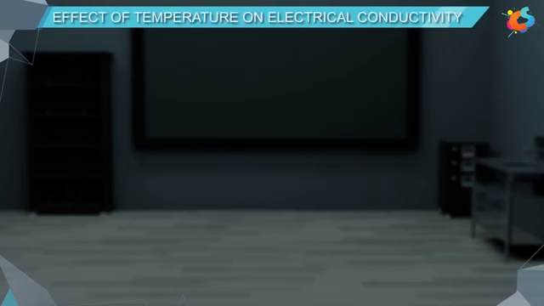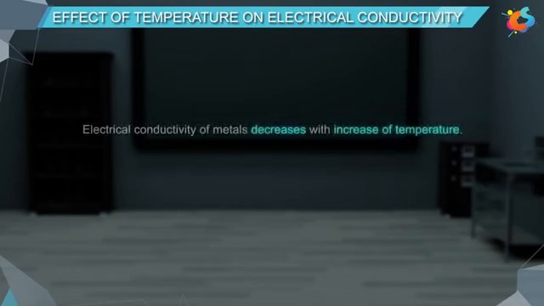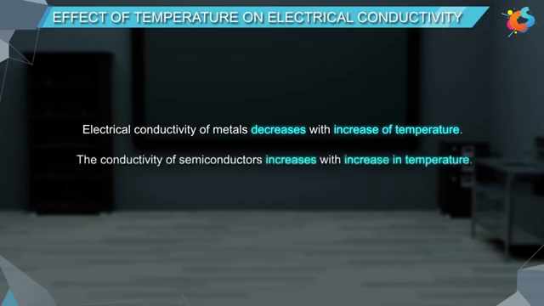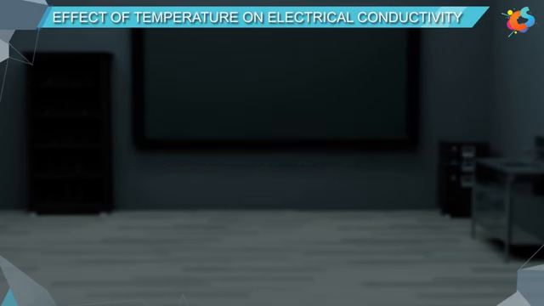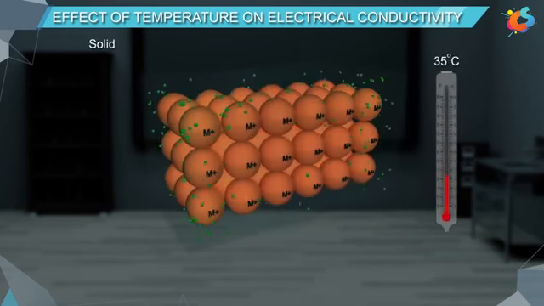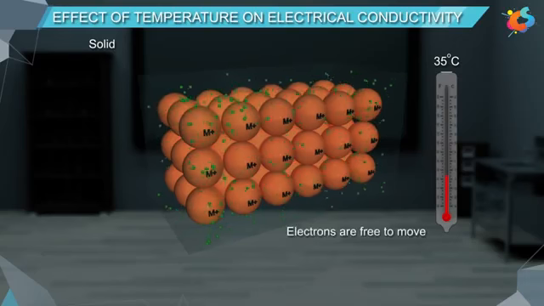Effect of temperature on electrical conductivity. Electrical conductivity of metals decreases with the increase of temperature, whereas the conductivity of semiconductors increases with increase in temperature. Why? In metallic crystal, the electrons are free to move throughout the crystal.